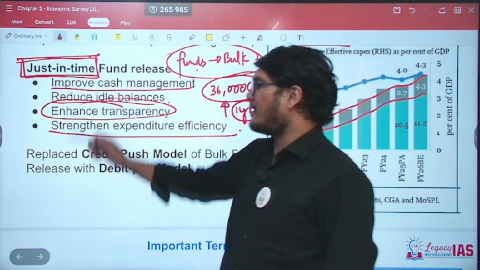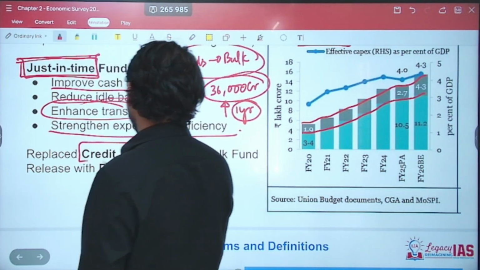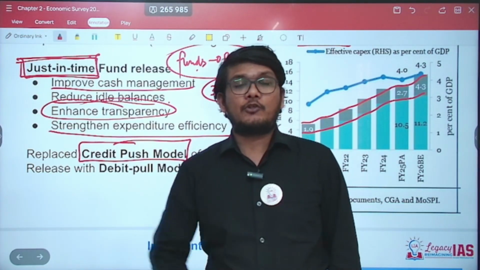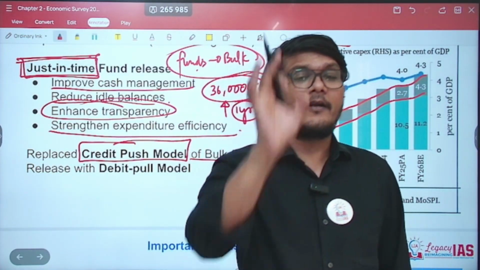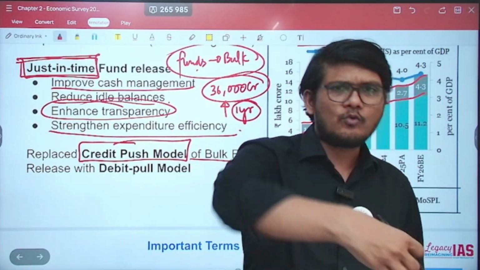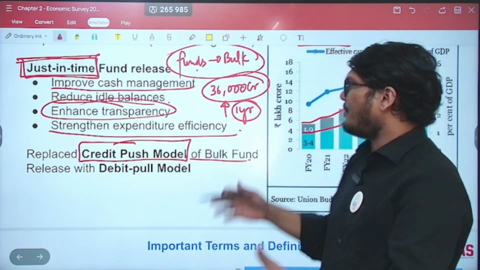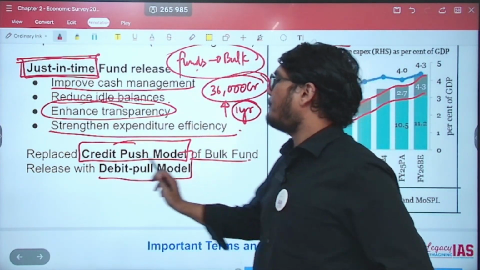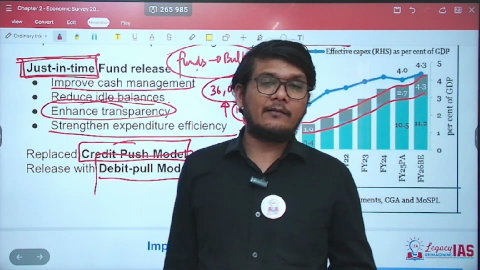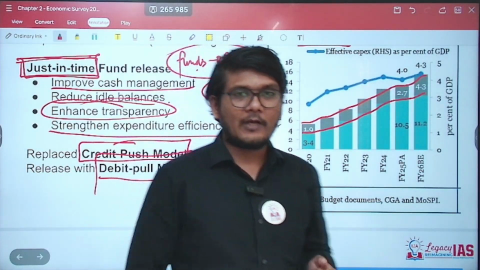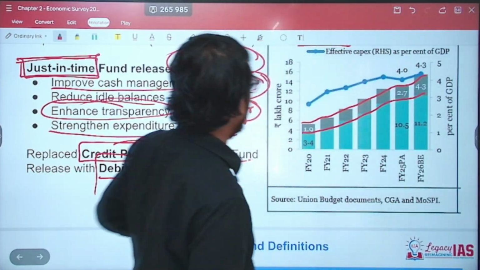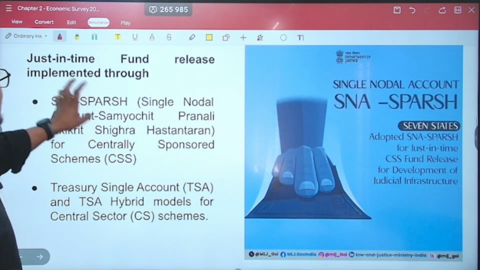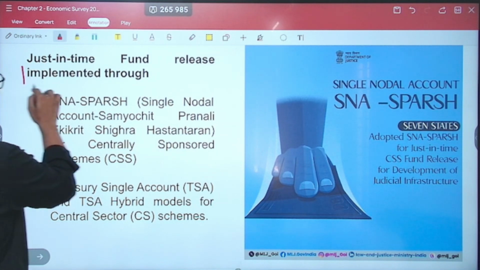So by bringing this, the government has replaced the credit push model of bulk fund release. Credit push, pushing the credit, giving the credit in bulk, not completely but in bulk. Now this has been replaced by the debit pull model. Whenever you need, you debit it from the government. That is the whole idea. So that's the concept of just in time, right?